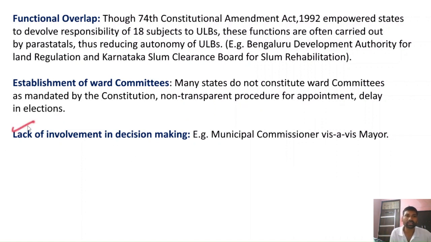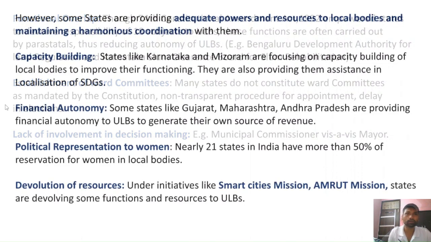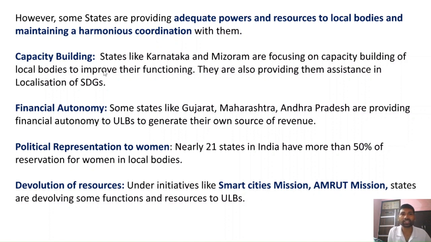Right? So after that, the lack of involvement in decision making. So for example, municipal commissioner vis-a-vis mayor. So lack of involvement in decision making. However, some states are providing adequate powers and resources to local bodies for maintaining harmonious coordination with them.